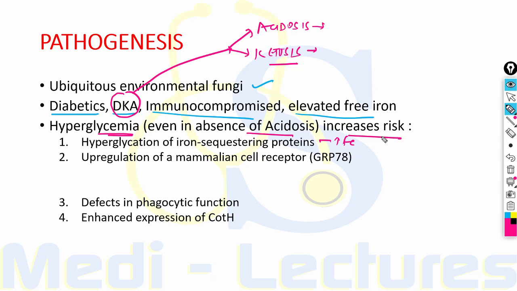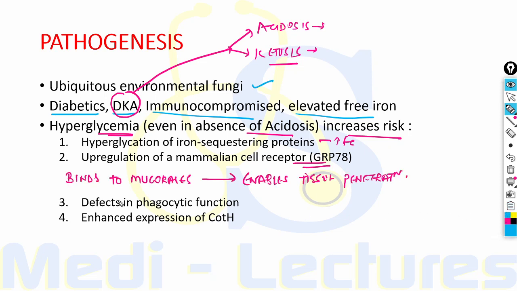Secondly, there is upregulation of mammalian cell receptor GRP78. This upregulation is due to hyperglycemia and increased free iron. This receptor is responsible for binding to the fungus Mucorales, and this enables the fungus to penetrate the tissues of the host.